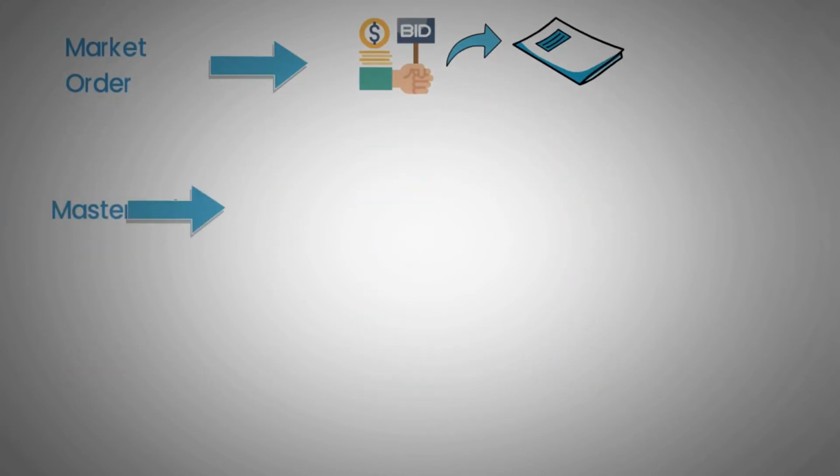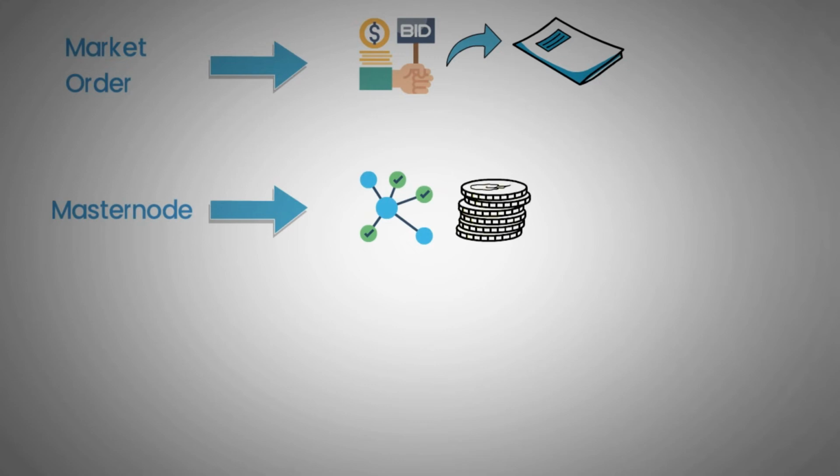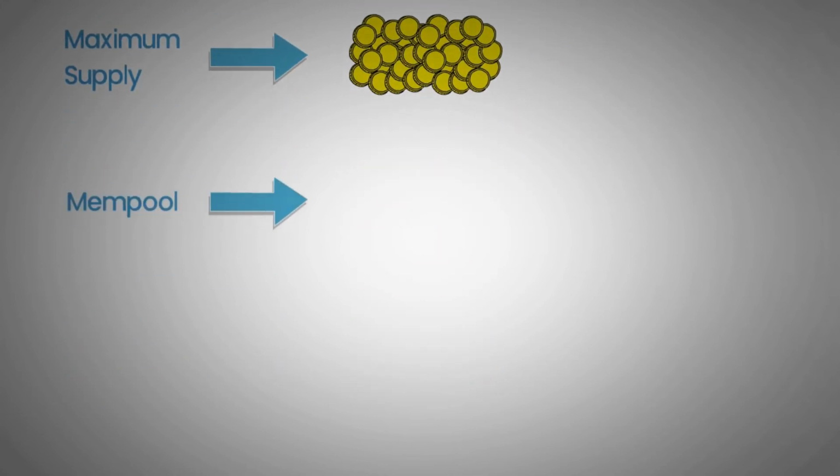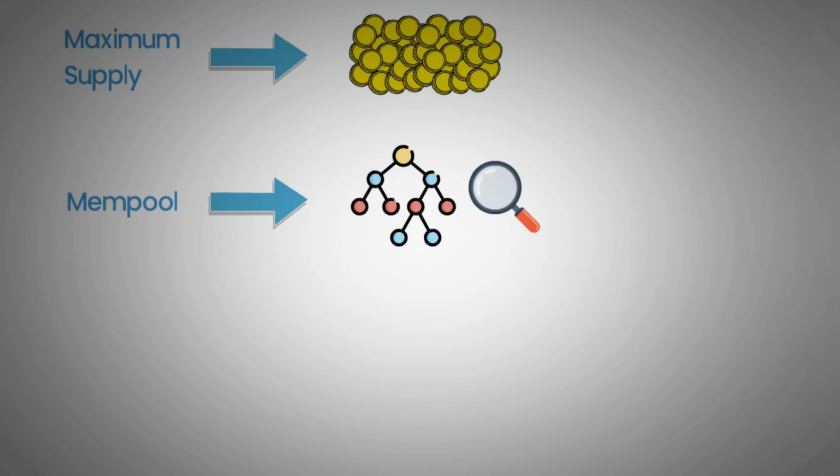Master node, nodes on a network that often require a minimum amount of a given coin staked in order to access staking rewards. Maximum supply, refers to the maximum number of coins or tokens that will ever be created for a given cryptocurrency. Mempool, a node's mechanism for keeping track of unconfirmed transactions that the node has seen but has not yet been added to a block.